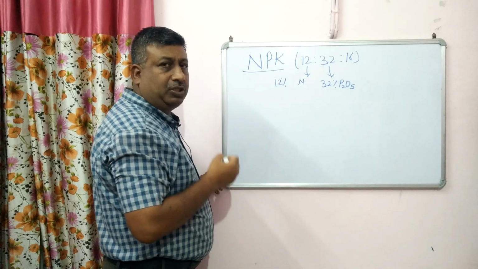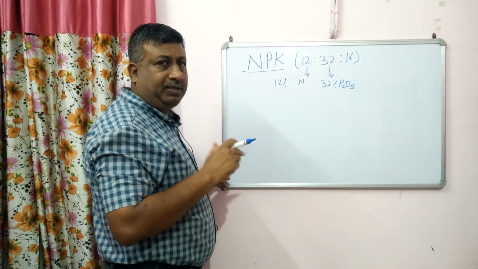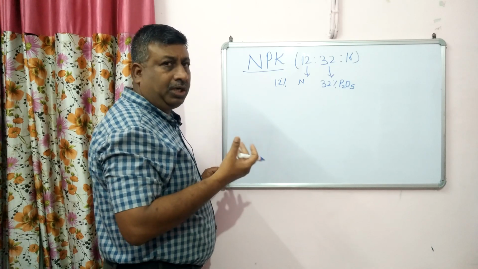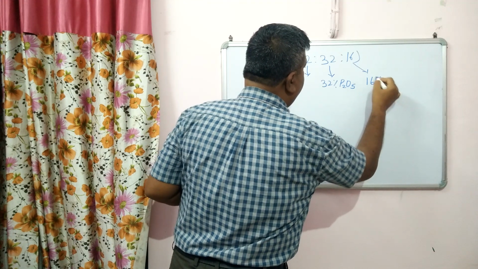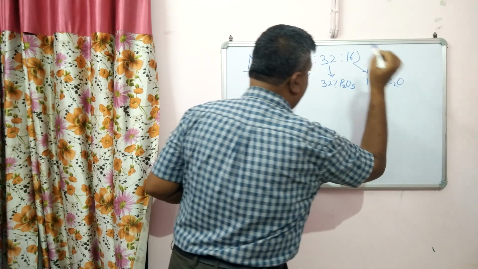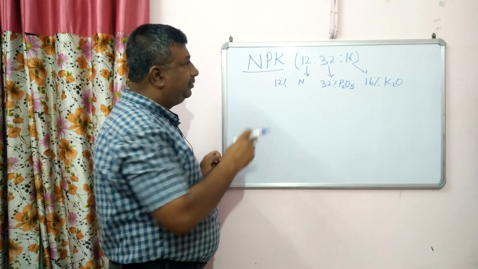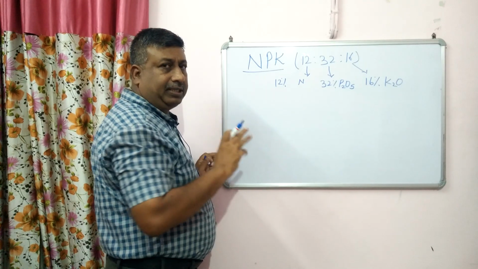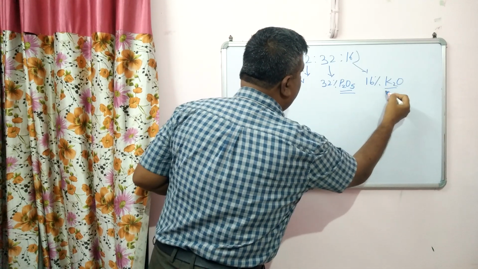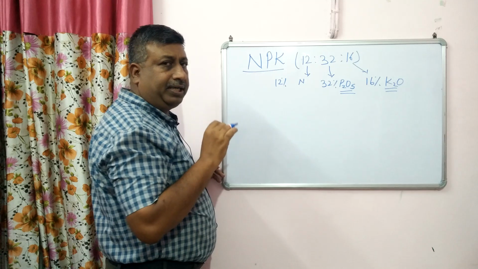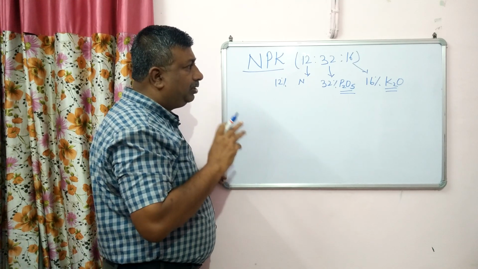It is P2O5, it is not P. Actually, phosphorus and potassium are expressed in the form of oxides, not simple P. And this is 16% potassium, meaning potassium oxide. So please remember that the P or K content in fertilizer is expressed in P2O5 and K2O form, not in P and K form.